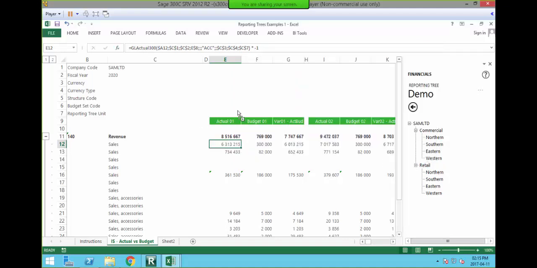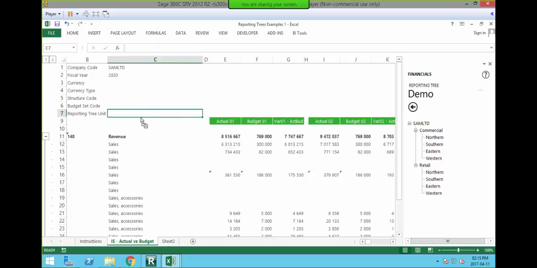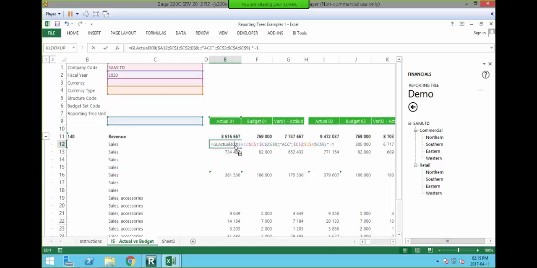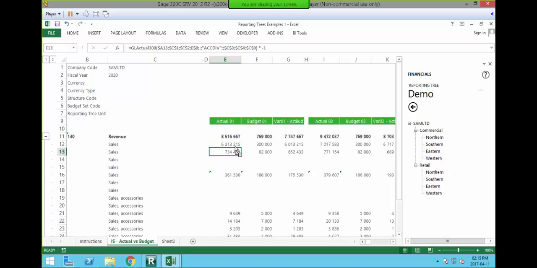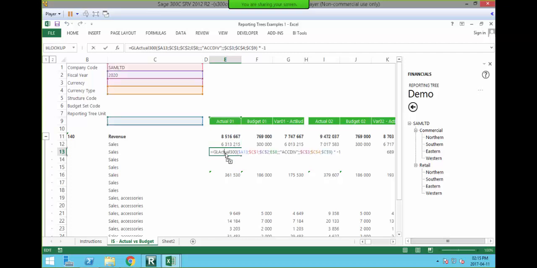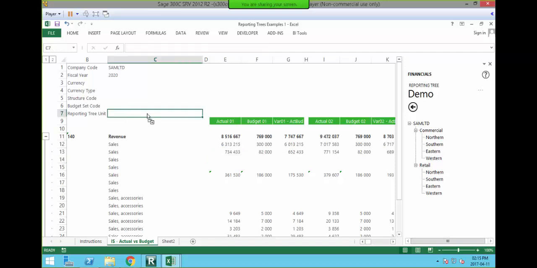A quick way of moving this without having to go into every single formula and change the cell is to just click on the cell and then drag it down one. What that does is it moves the reference down. So for all my different formulas, it's now referencing the cell below. So I'm happy with that because I'm going to put my drop down list inside this particular cell.